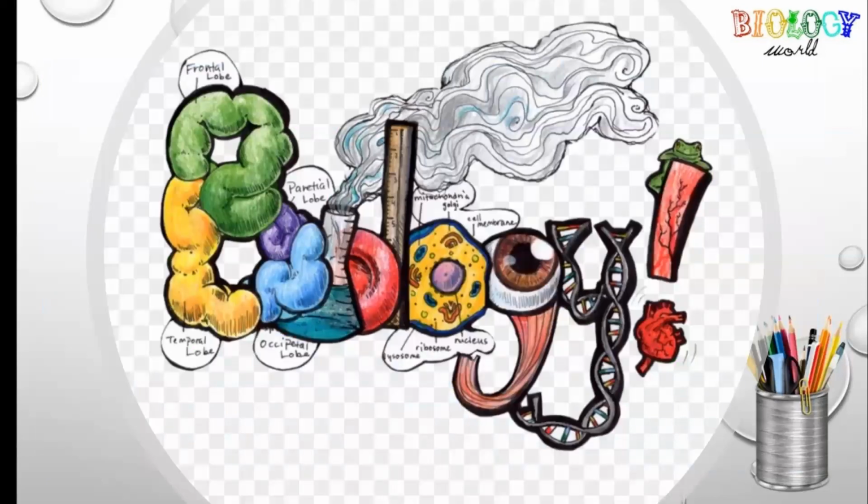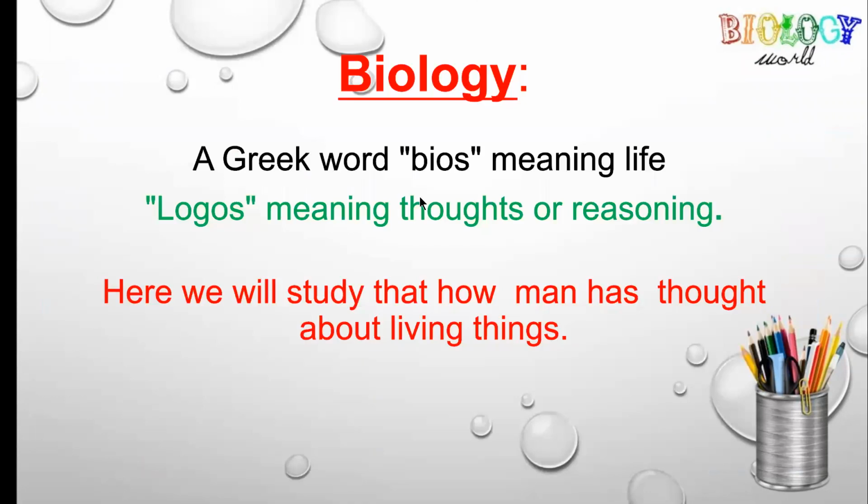Now, what is biology? Biology is a Greek word and it is made up of 2 words. One word is bio and the other word is logi. Bios means life and logos means thoughts or reasoning. So here we will study how man has thought about living things, or in simple words we can say that biology is the study of living things.